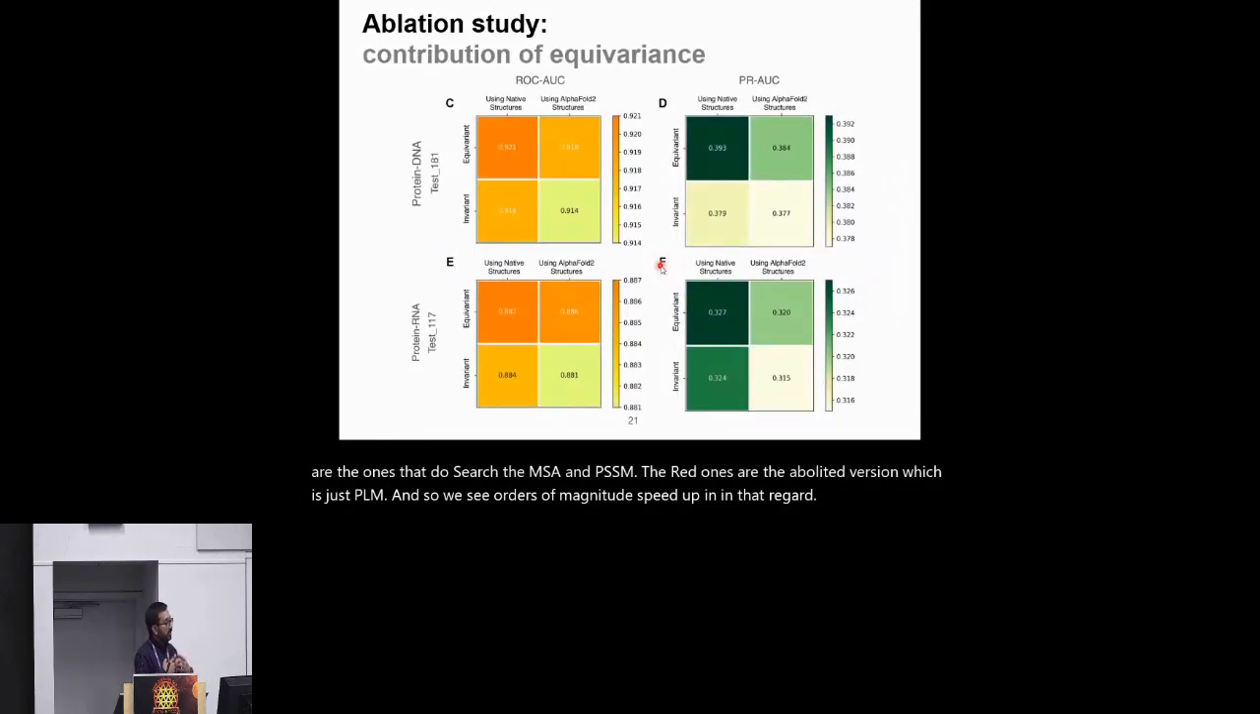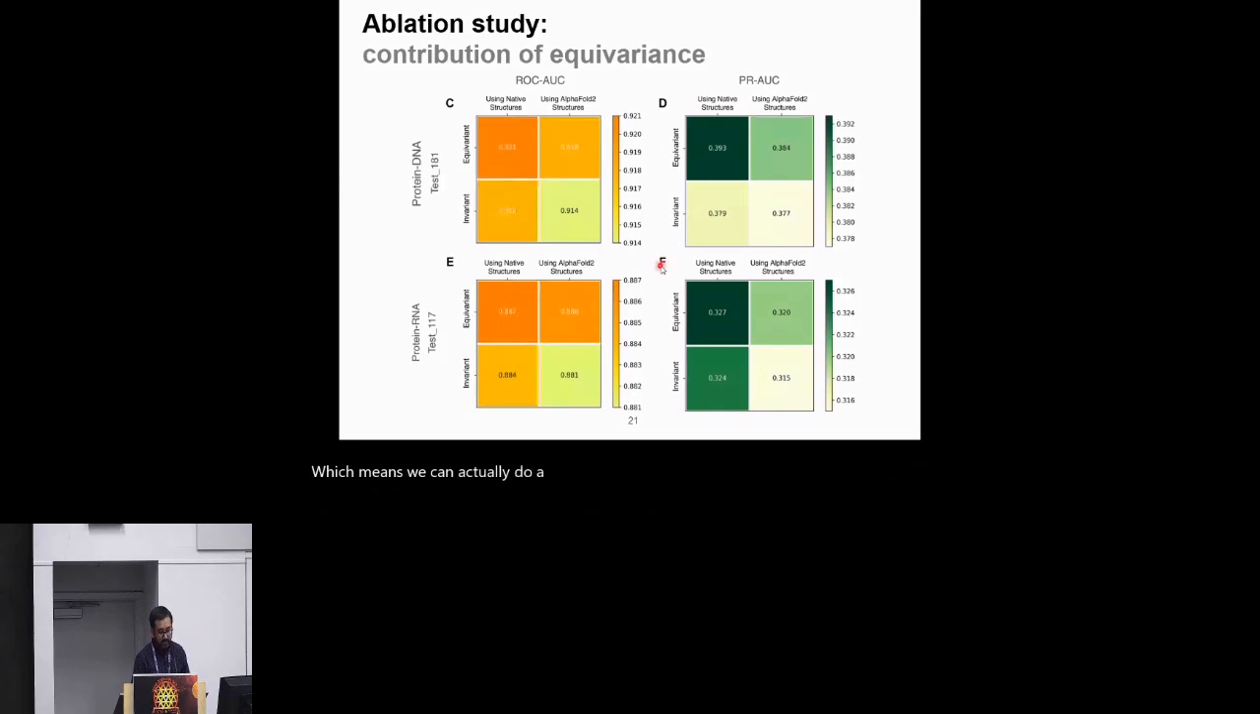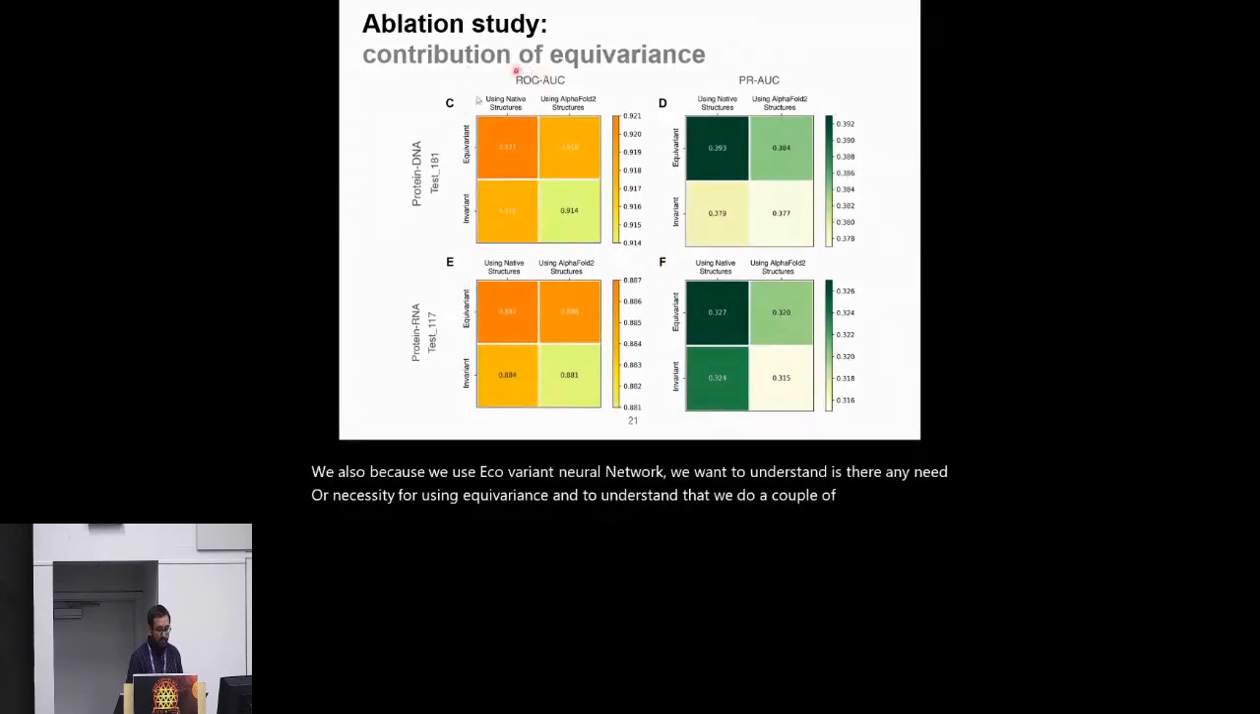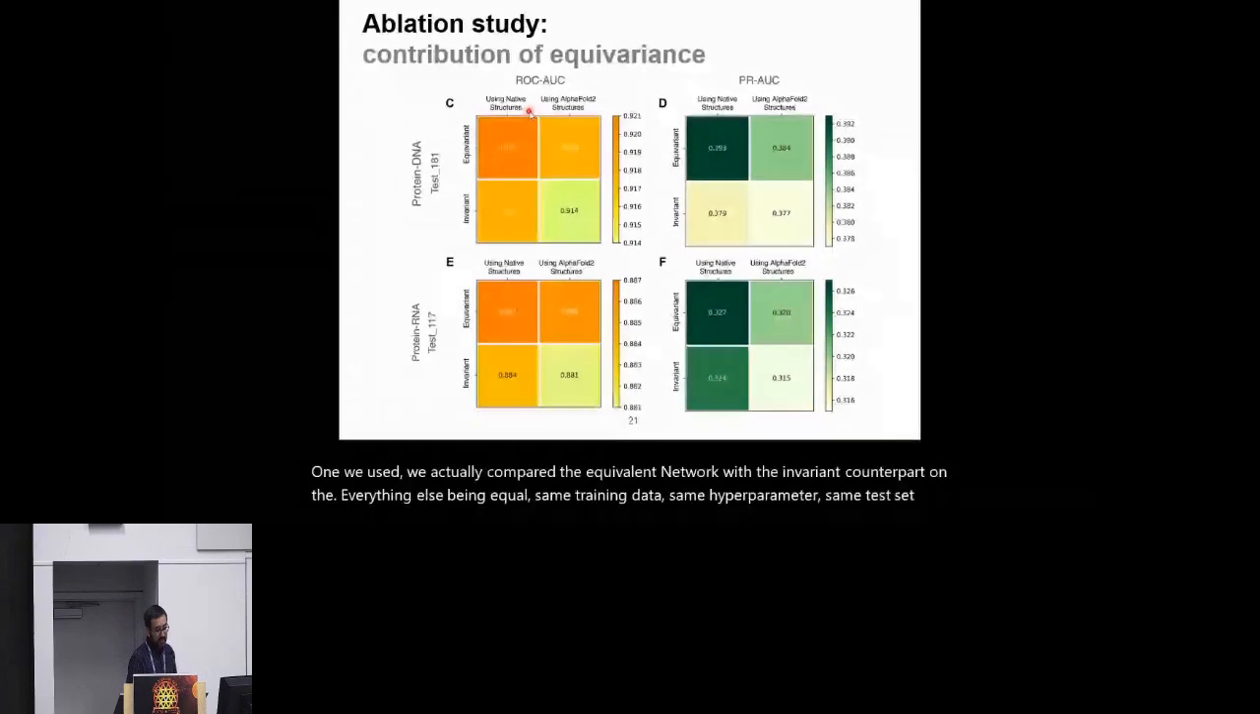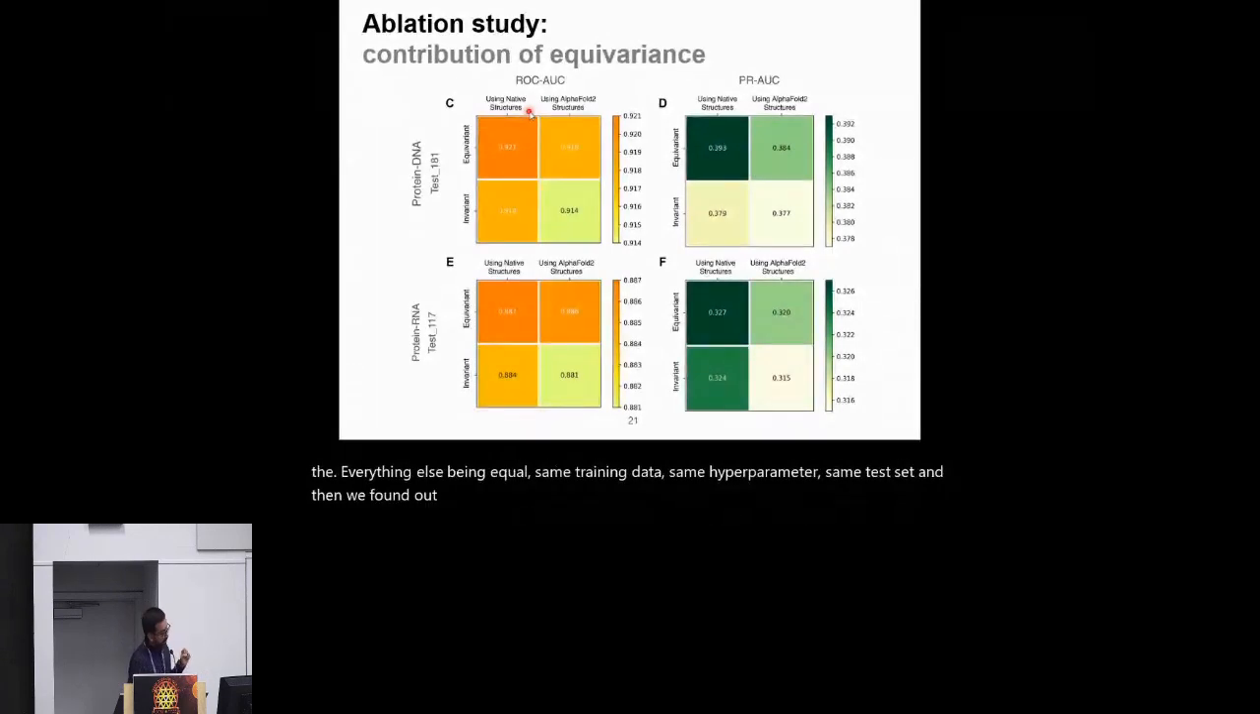We also, because we use an equivariant neural network, wanted to understand whether there is any necessity for using equivariance. To understand that, we did a couple of experiments. One, we compared the equivariant network with the invariant counterpart with everything else being equal: same training data, same hyperparameters, same test set. And we found that equivariance almost always helps to get better performance.